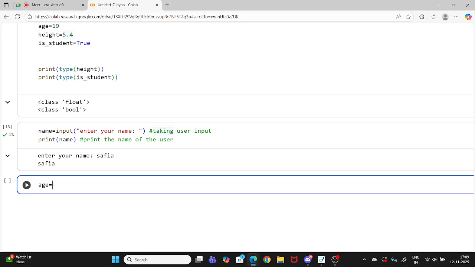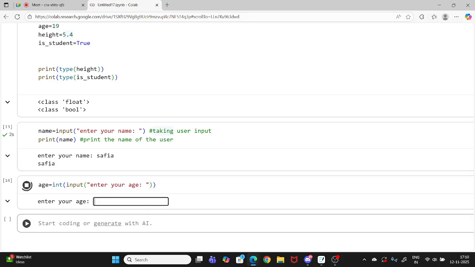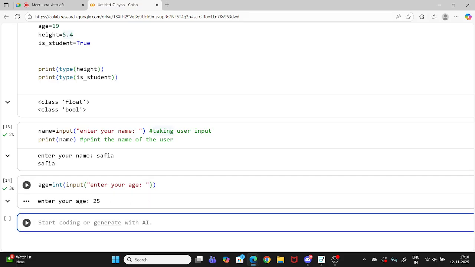Okay, let me tell you. When we take user input: age equals input, enter your age. But I just told you that when you use input, it will treat whatever you enter as a string. So you have to put int also. You are right, you just have to put int. Enter your age. Now what will happen if I run this? Look, I can enter my age. If I enter 25, that works.